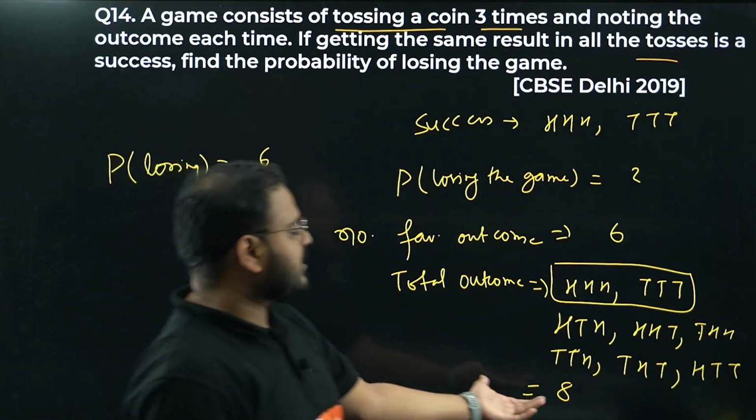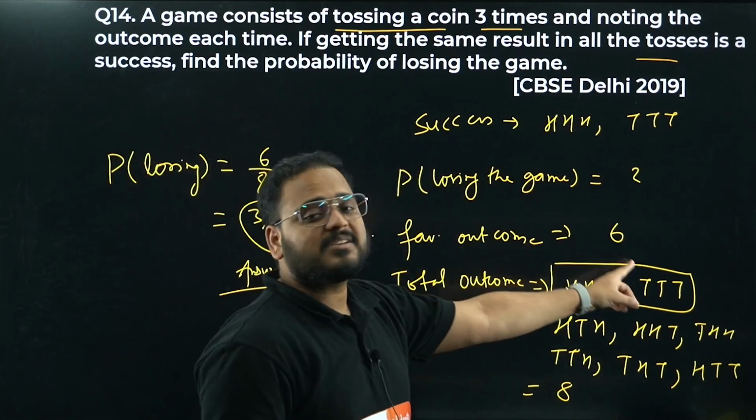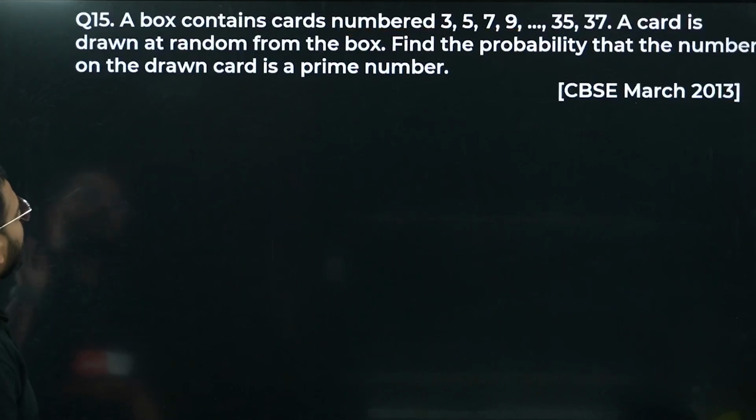Total number of outcomes is 8. I've written the sample space over here. Have a look. Favorable outcome is what, bacha? 6. We're looking for losing the game, so that's why 6 by 8. So 3 by 4.